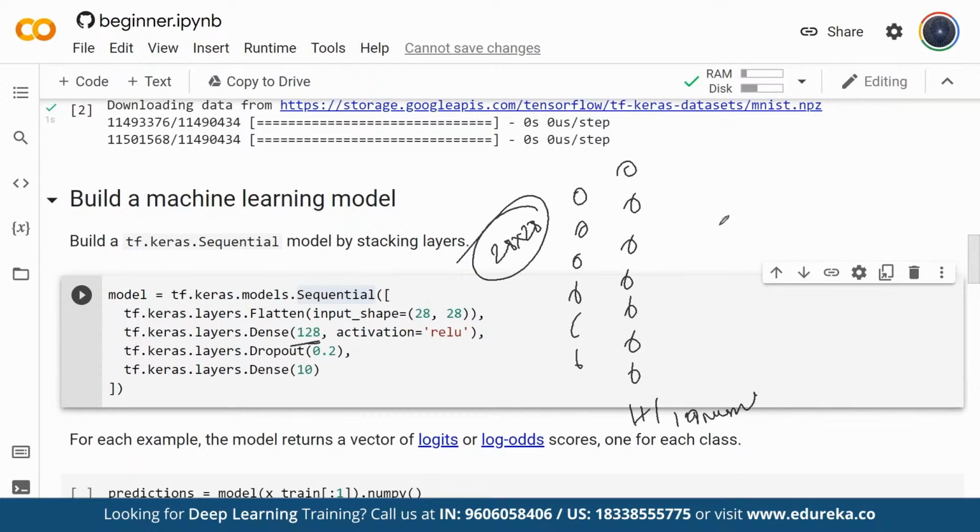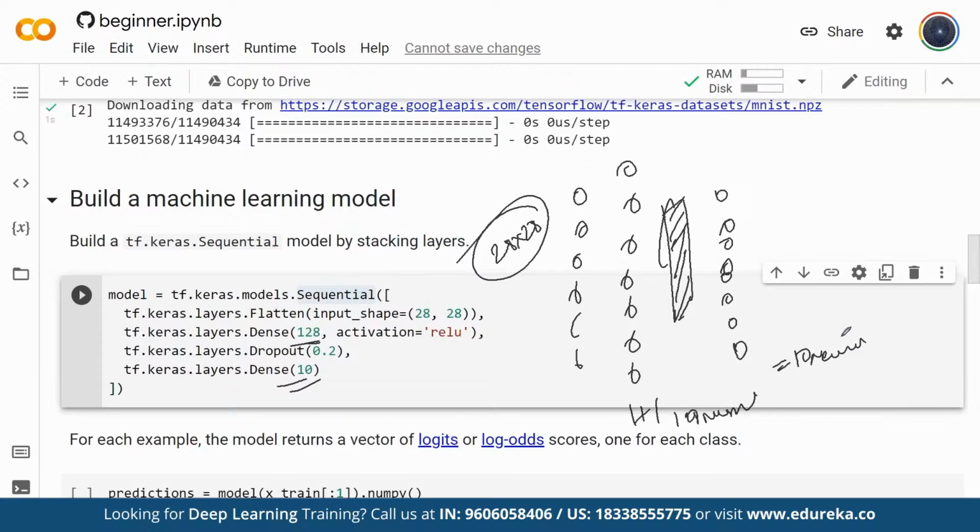And this is connected to a dropout layer, which will help me reduce the overfit of the data. Overfit is one of the topics which you might be aware of from machine learning. So this will help me reduce the overfit on the data. And at the end, I'll have my output layer. This output layer has 10 neurons. I'll call it O, and this has 10 neurons.